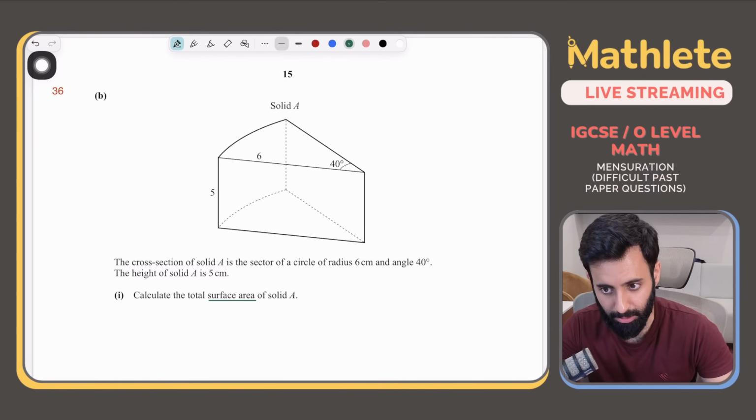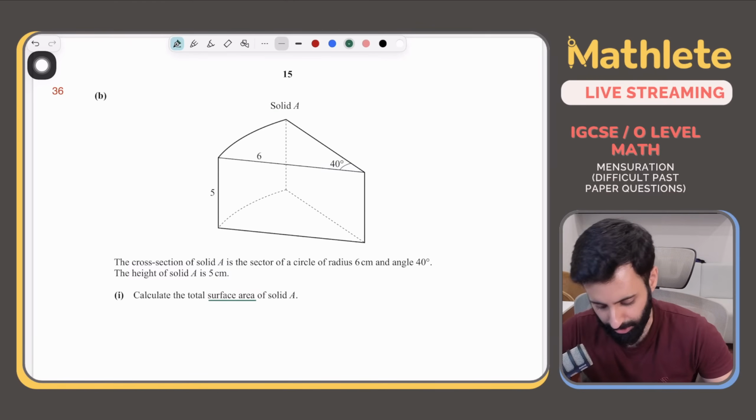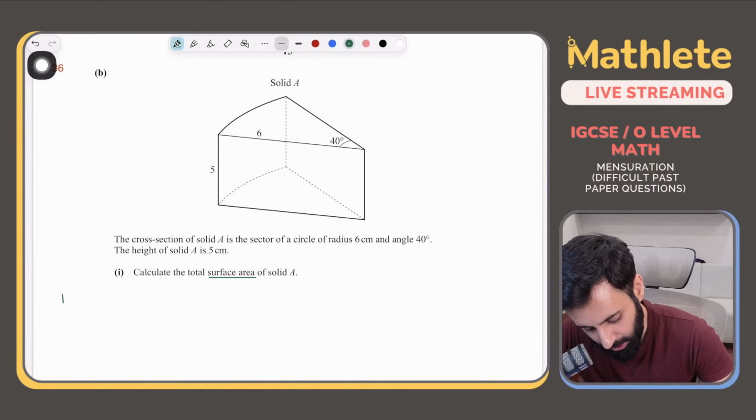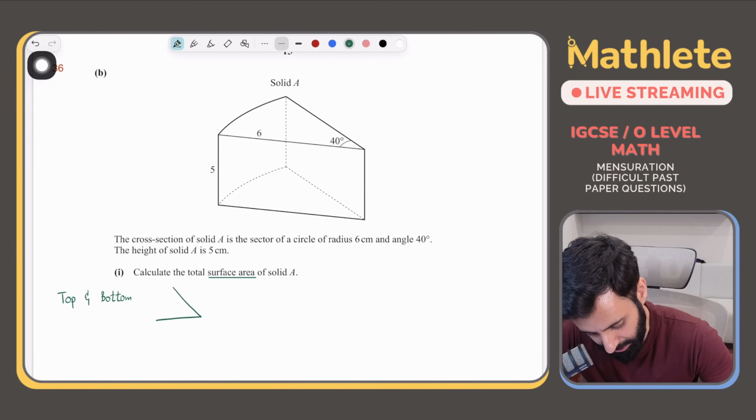Whenever there's a question related to the total surface area of any weird solid, or multiple solids combined together, this is the way to do it. So let's start with the top and bottom. What do you have at the top and the bottom? You have a sector.